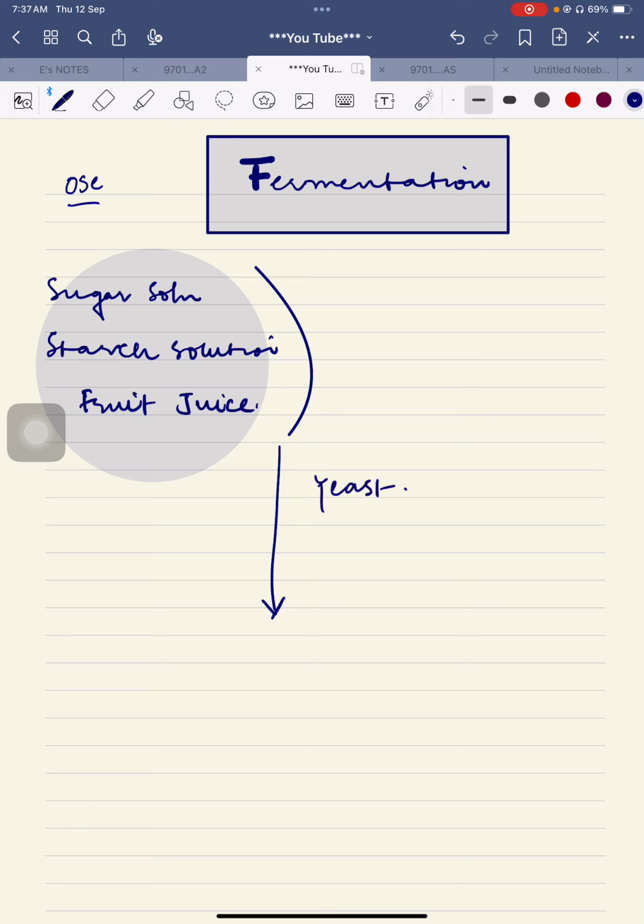Now, when we are going to use fermentation, there should be a biological catalyst, and that is called yeast. What is a biological catalyst? This is basically an enzyme. So a biological catalyst called yeast will be present here. And remember that there should be no oxygen. I am writing clearly the conditions for the reaction, and I will explain every point one by one. Right now the temperature is from about 18 degrees Celsius to 40 degrees Celsius, or 38 degrees Celsius might be. You will see this temperature as well, but this is the overall bracket of temperature.